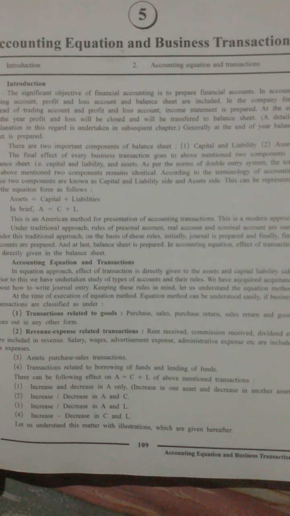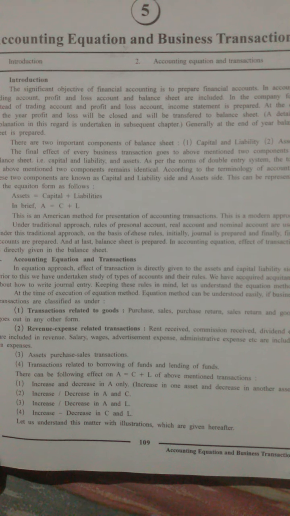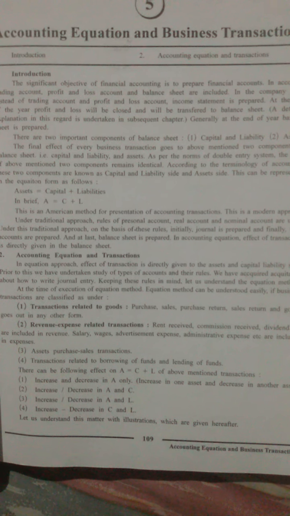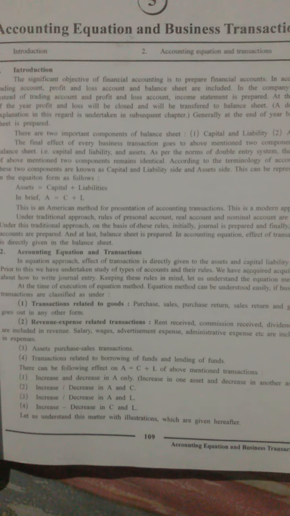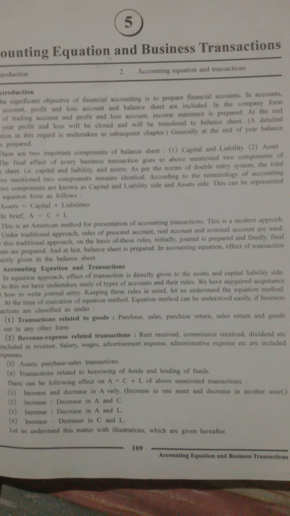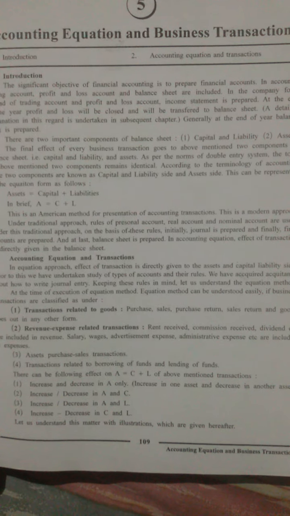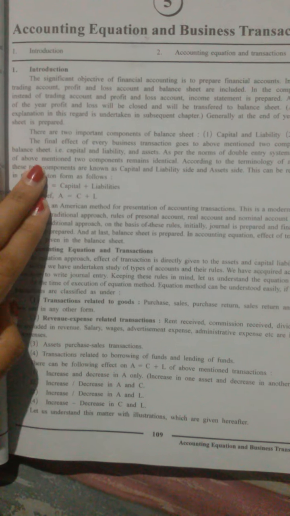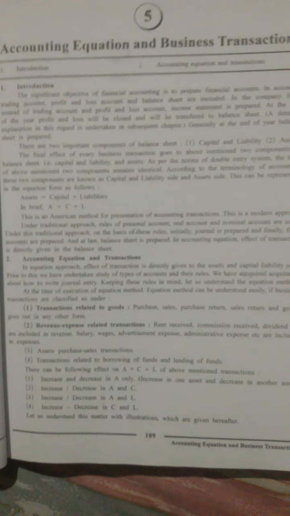So in short, at the end of the year, the final effect of every business transaction goes to the balance sheet, means goes to the mentioned 2 components, that is liability and assets. As per the norms of double entry system, the total of these 2 components remains identical.